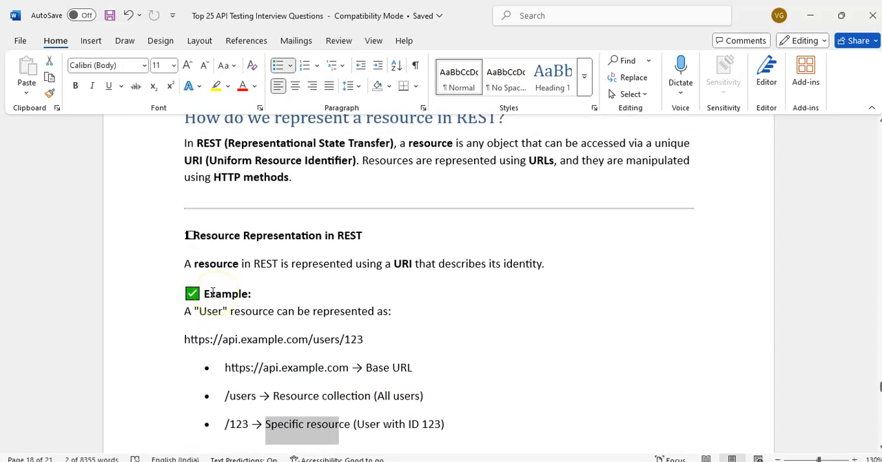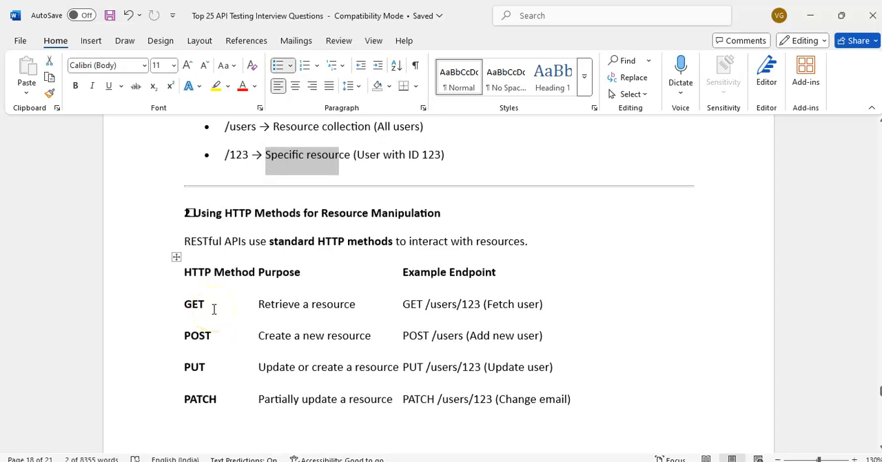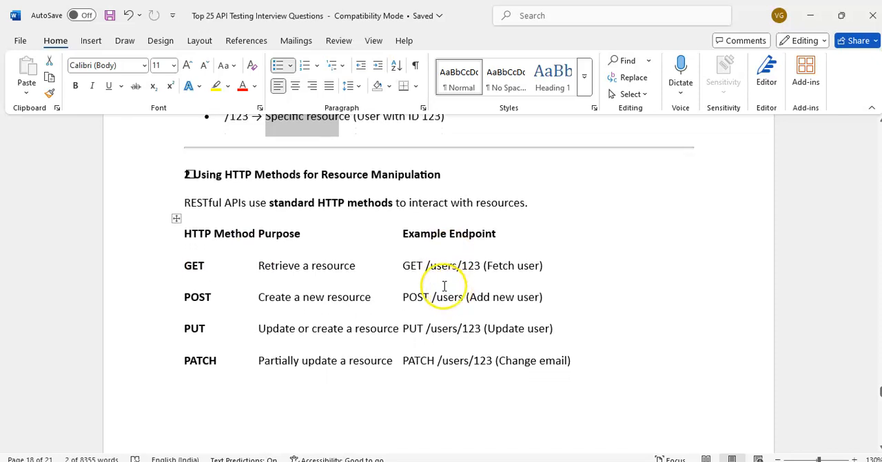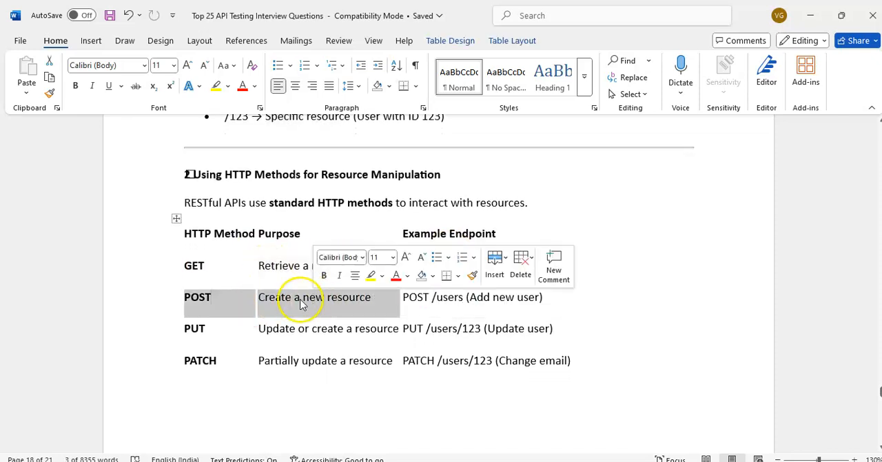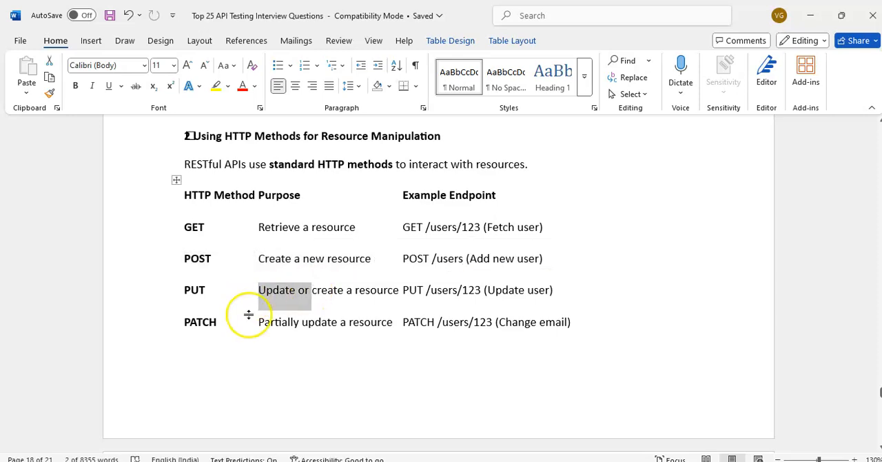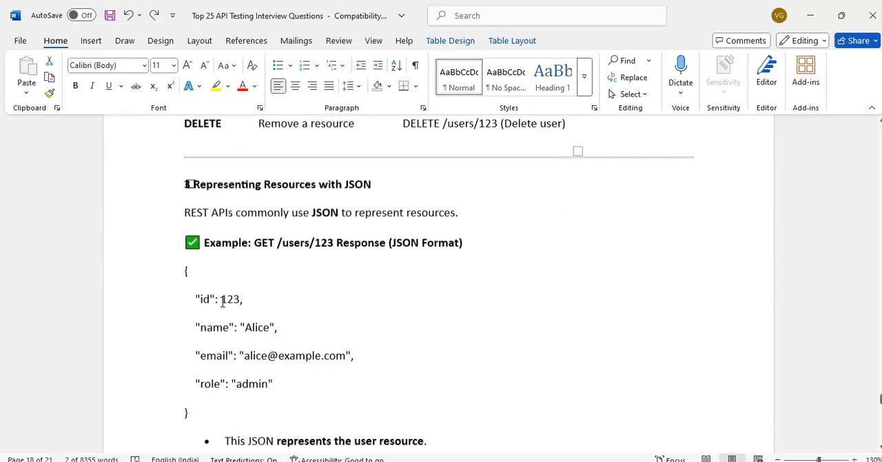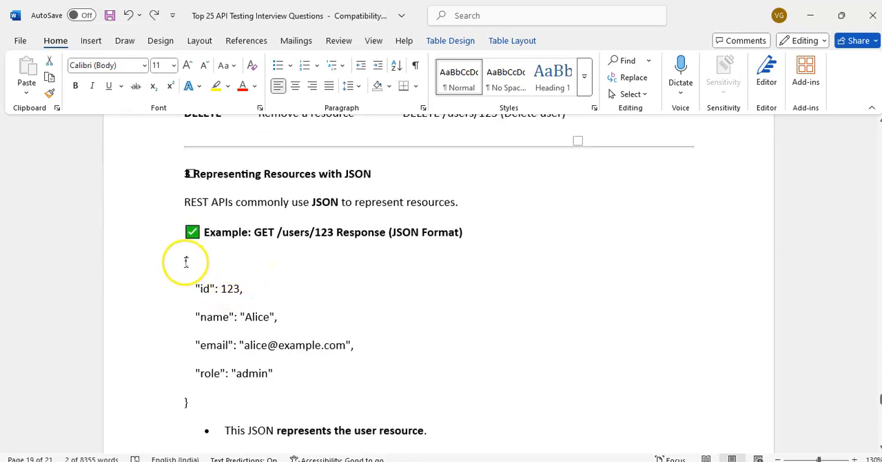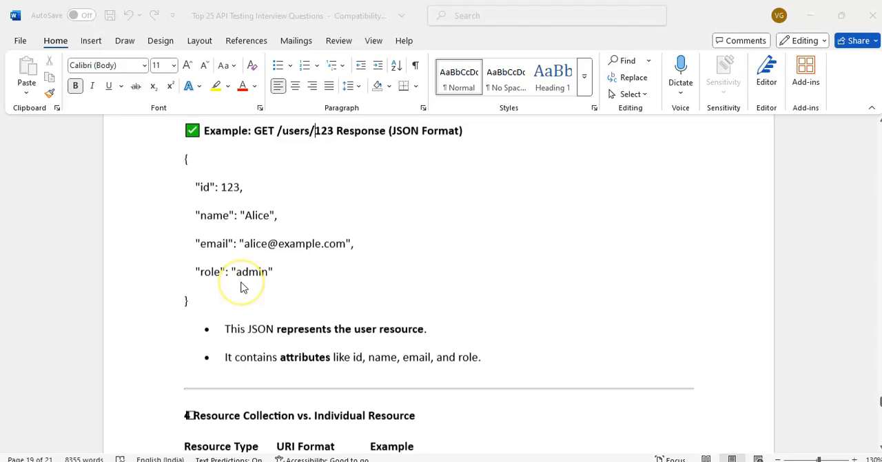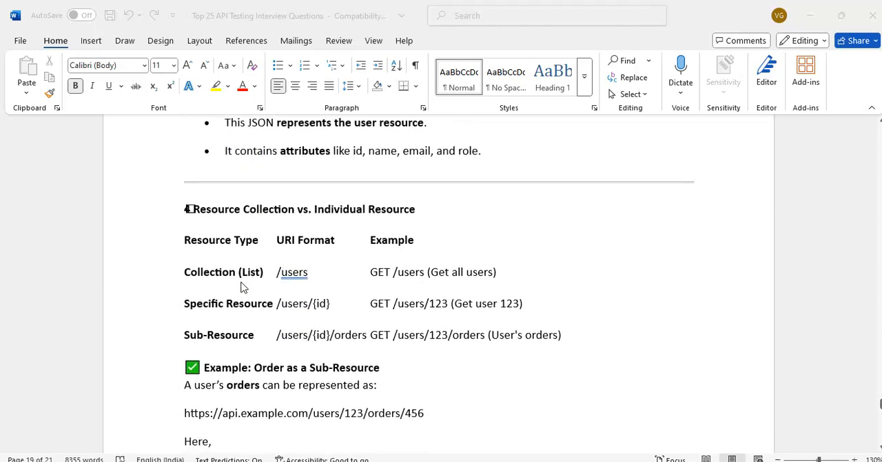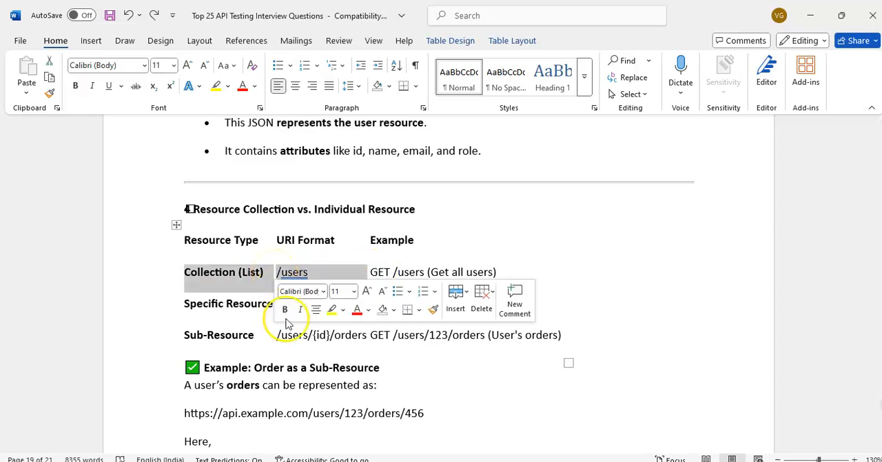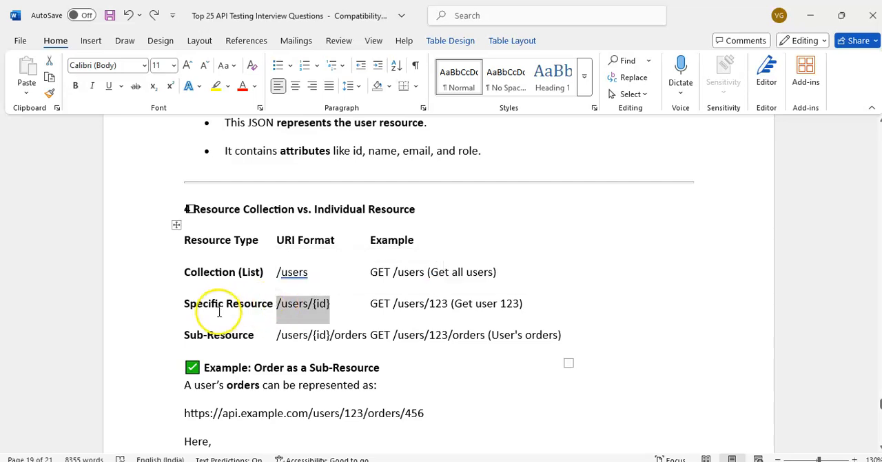By using the resource only, it will identify and execute the request, whatever resource IDs the developers write. Suppose retrieve the resource, create a new resource, update, or partially update. Delete is to remove. In JSON format, this is the response of the GET request, for example 123. If you send a GET request to users, it will retrieve all the users. A specific user ID will get only that specific user.